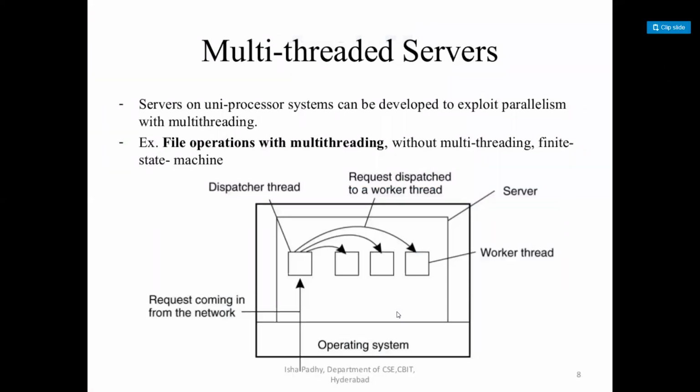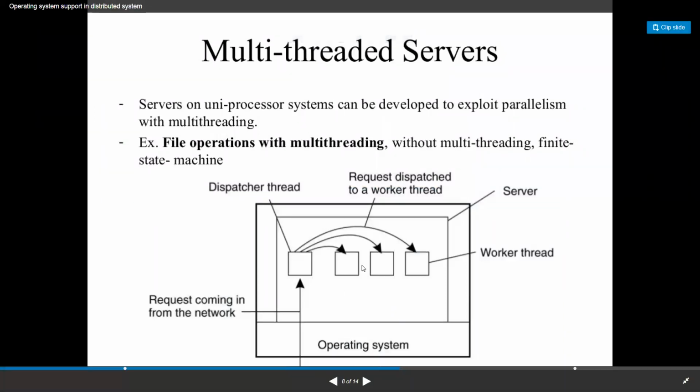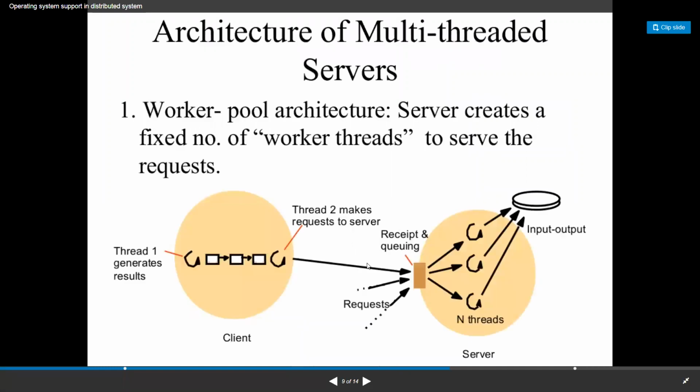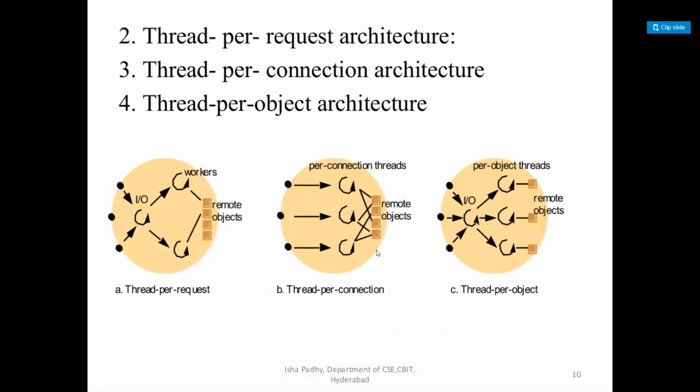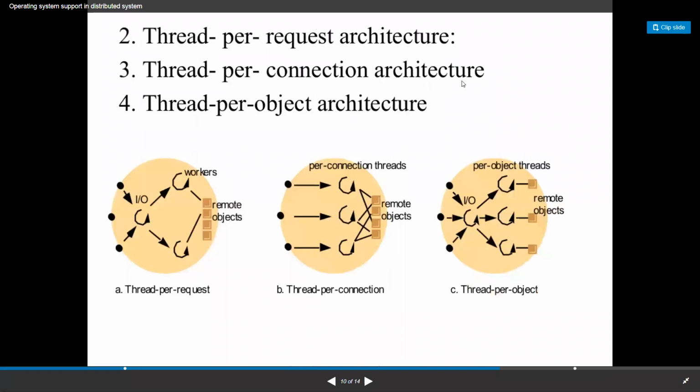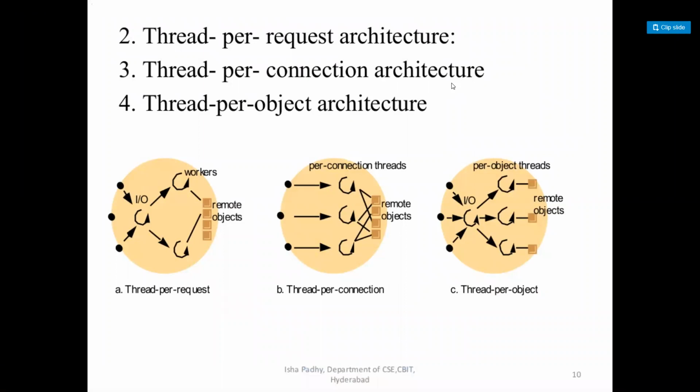This is the architecture we have seen. The first one is thread per request architecture. The second one is thread per connection architecture. The third one is thread per object architecture.